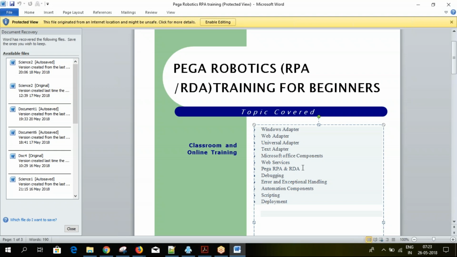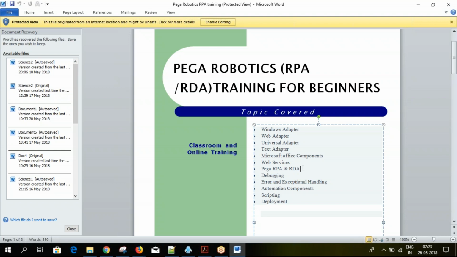RPA, in robotics terms, we refer to tasks which can be 100% automated, with no manual intervention possible. It is completely automated and done by a machine where you have a runtime installed, and that takes care of everything. There is no manual interaction; you can only set up some monitoring and check it from there. The complete process is automated.